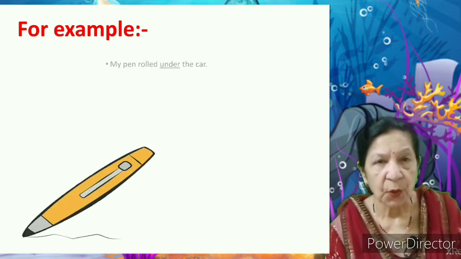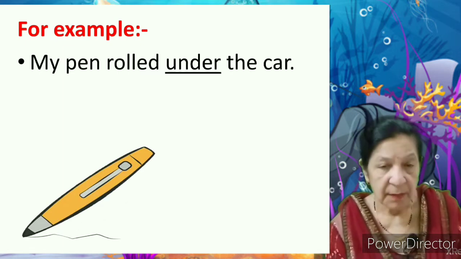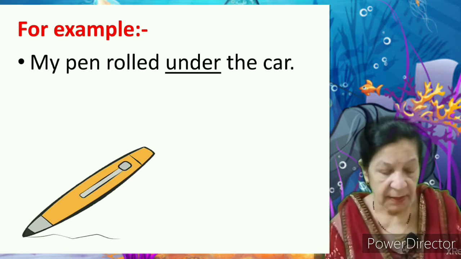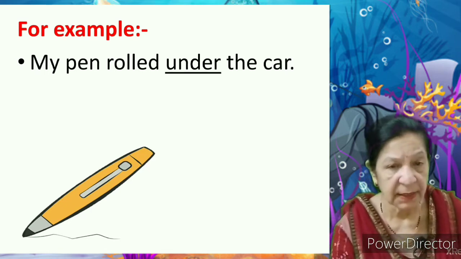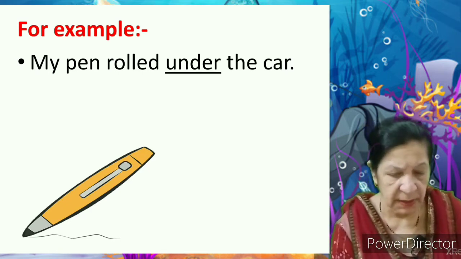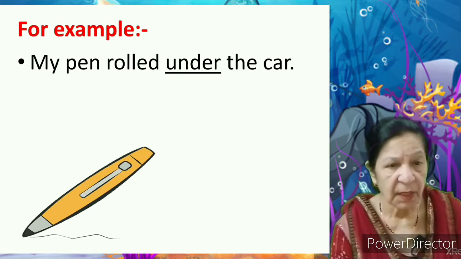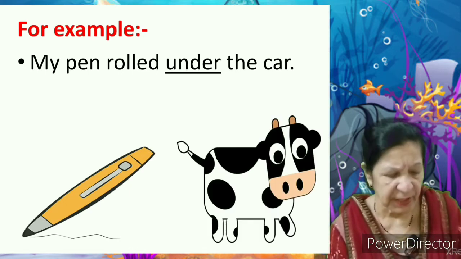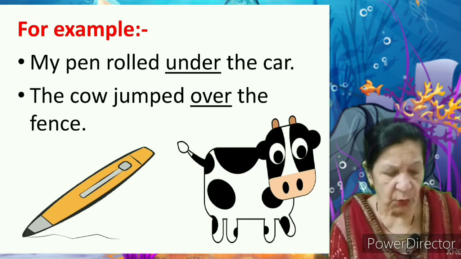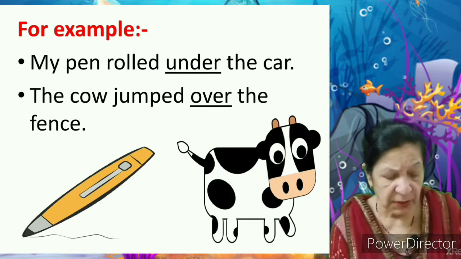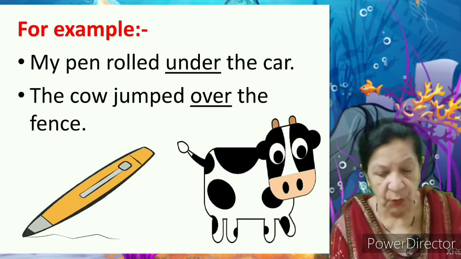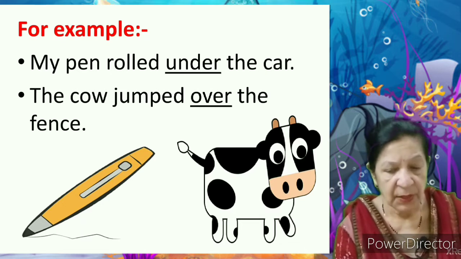My pen rolled under the car. Preposition is under. The word under shows the relation between my pen and the car. So under is a preposition. The cow jumped over the fence. Preposition is over. The word over shows the relation between the cow and the fence, that the cow jumped over the fence.